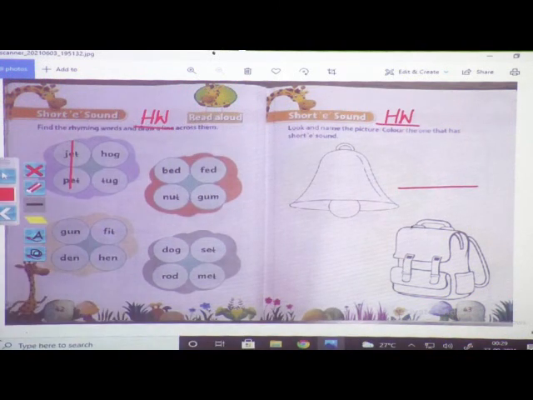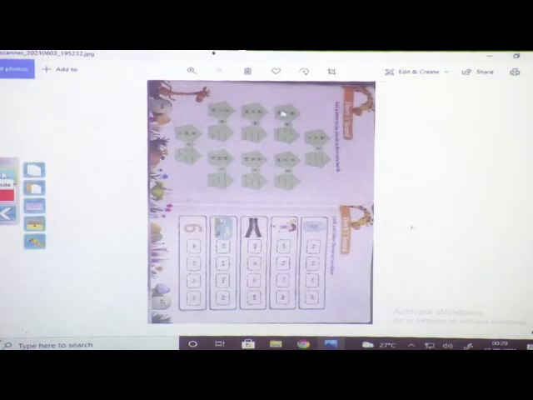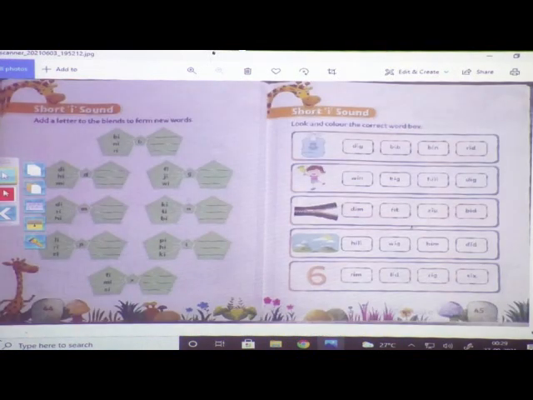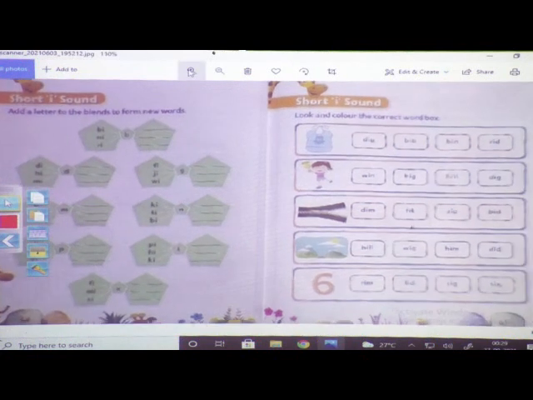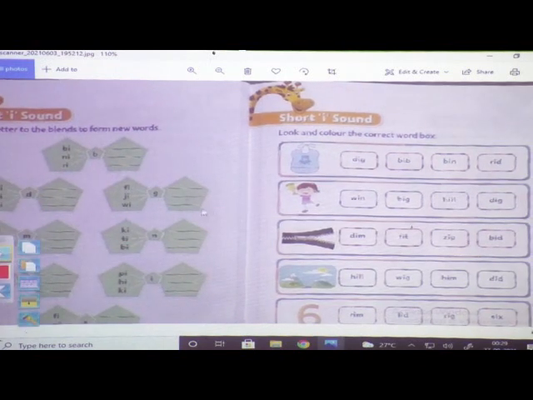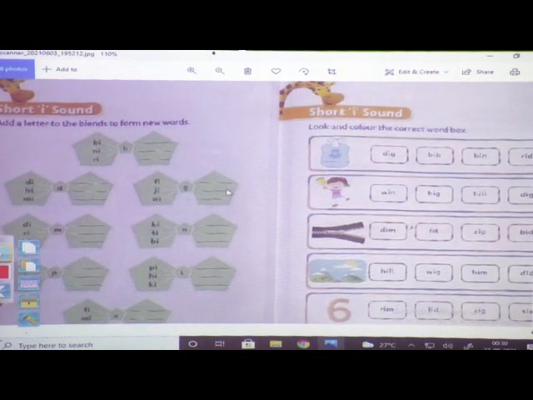Now come to page number, I hope till here you completed. Now come to page number 44. These all the things we have learned before. Okay, all of you, so you have to complete this homework now. You can take the help from your parents. Now what is this on this page? What is here? Short I sound.